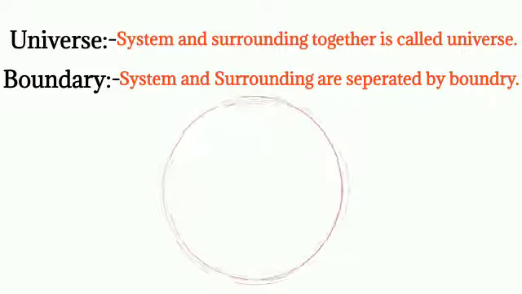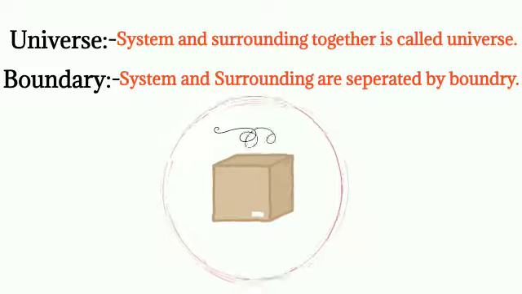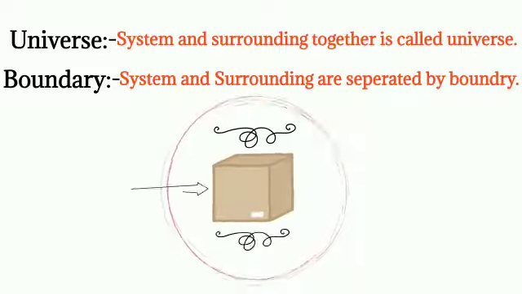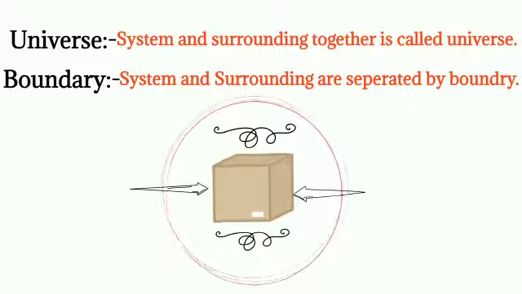Now let's see all the topics with one example. Suppose this circle is a universe, so the box on which our study will be done is the system. The region between this box and circle will be surrounding, and the line separating this box from surrounding is the boundary.